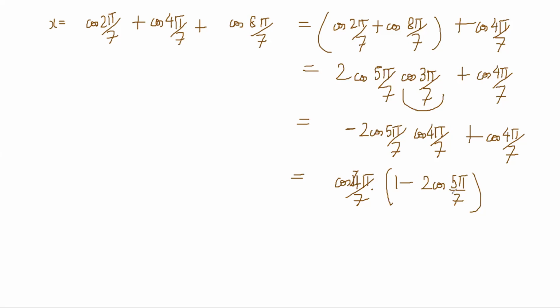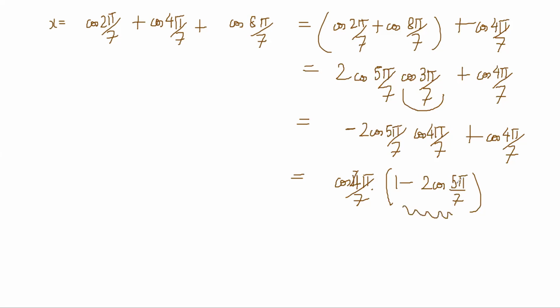That doesn't seem to help much. I feel like we have missed a trick somewhere. Is the sum of all angles being 2 pi helpful? 2 pi can be written as 14 pi by 7.